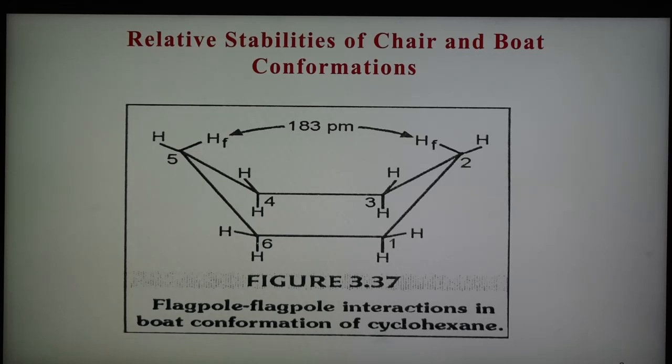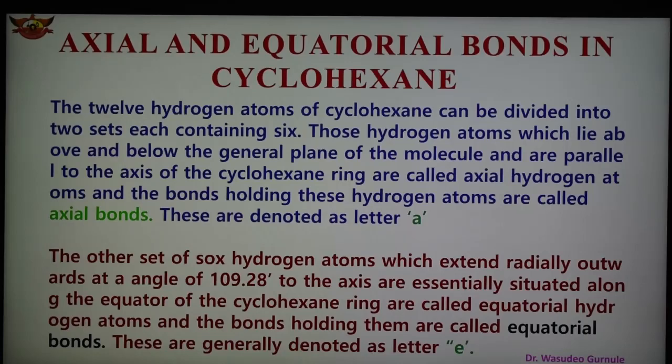Because of these two reasons, the chair form has minimum energy as compared to the boat form, and therefore the chair form is more stable than the boat form. Now there are two important terms, which are known as axial and equatorial bonds in cyclohexane. There are two types of bonds, axial and equatorial, in cyclohexane.